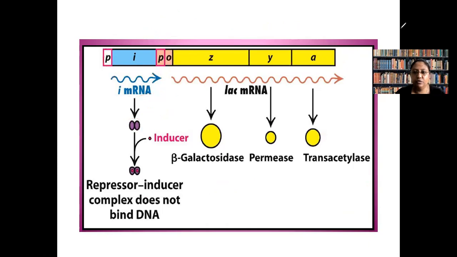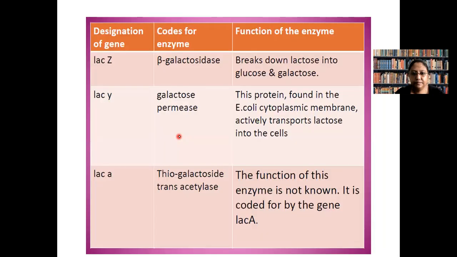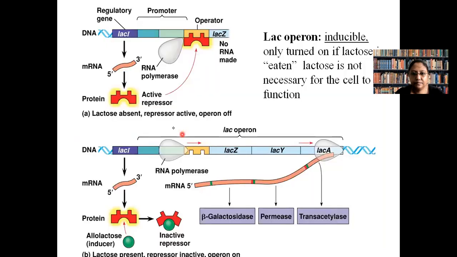So now we will look into a different element. This is a very good picture where you can look at the function and the switch on and off.